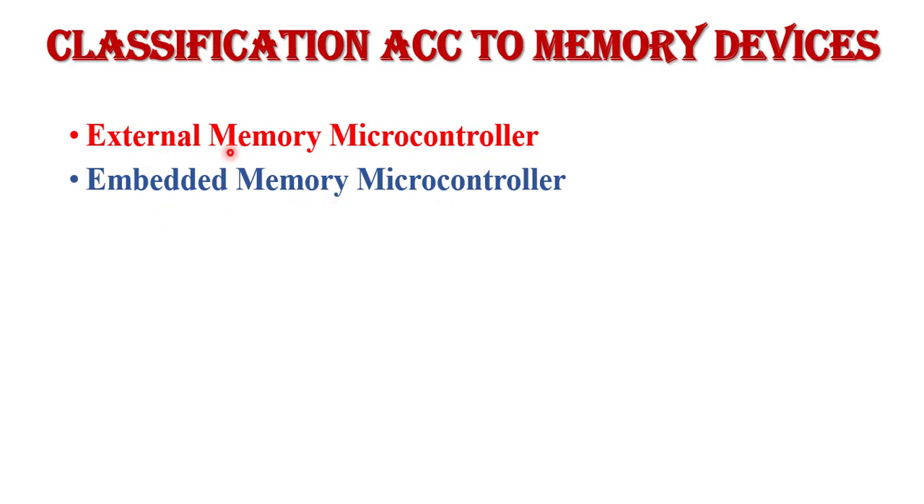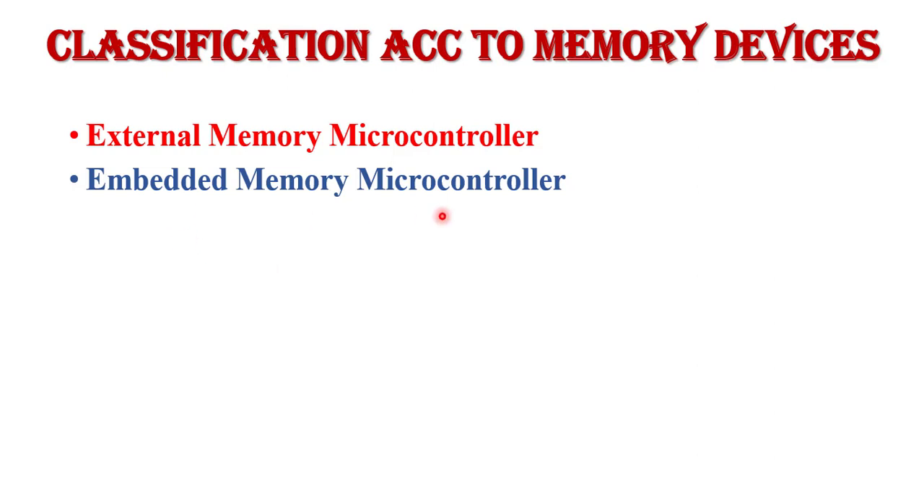What do you mean by external memory microcontroller? This type of microcontroller is designed in such a way that it does not have program memory on the chip. Generally in a microcontroller, all the components are embedded on a single chip, like timer, counter, ROM, RAM, input output port, etc. But in the case of external memory microcontroller, program memory is not embedded on the chip. An example of external memory microcontroller is the Intel 8031.